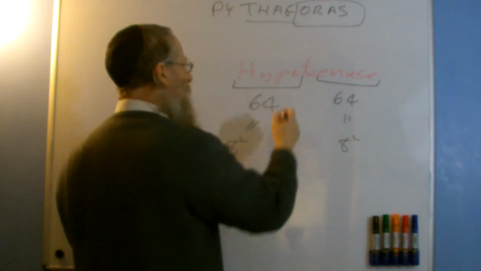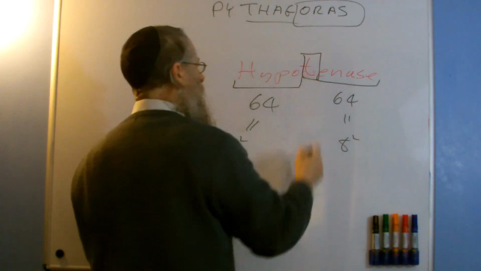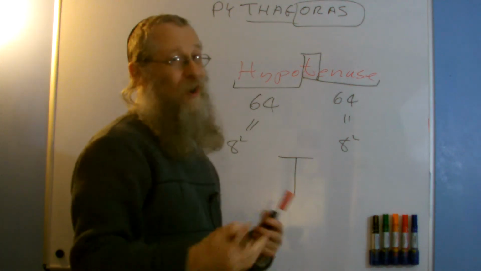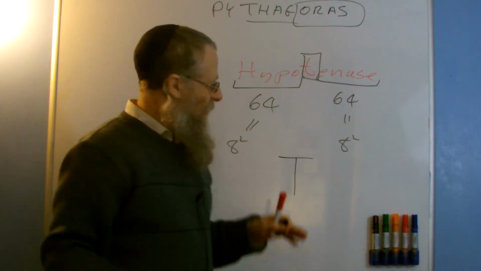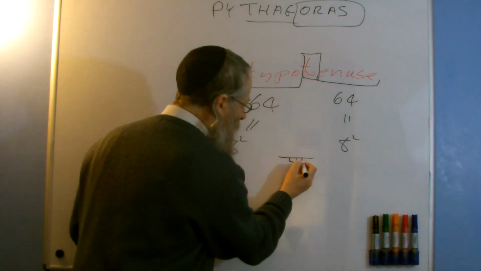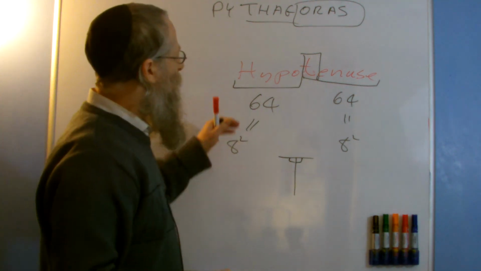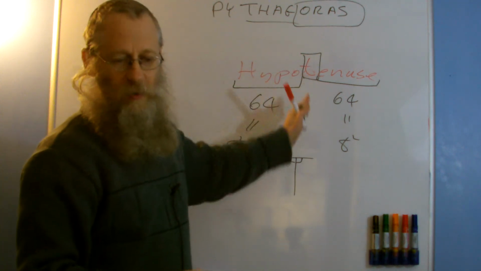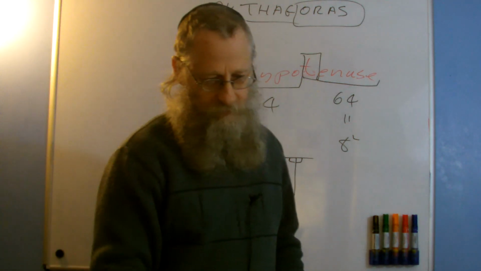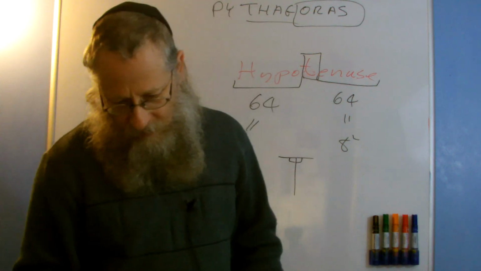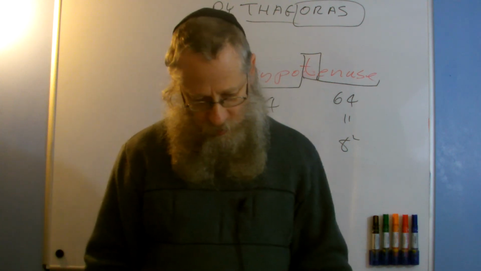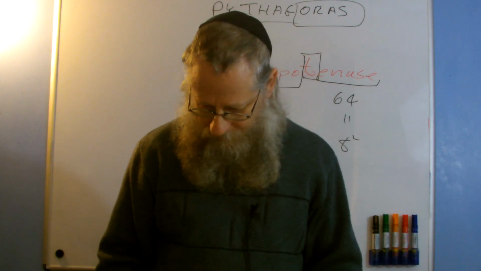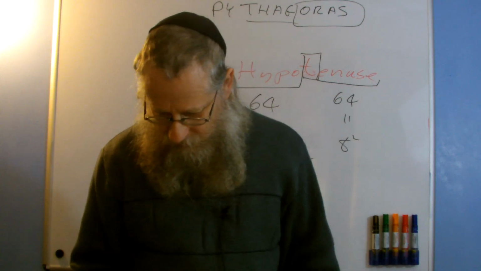Now the letter in the middle is a T, and that should ring bells because the T, like a capital T, is a right angle. It represents a right angle. We've got two right angles there. Okay, so we see that the hypotenuse has got like two sides which are squared, and they're connected with this right angle in the middle. So there is an interesting connection between the letter T and the right angle. And that connection is as follows.